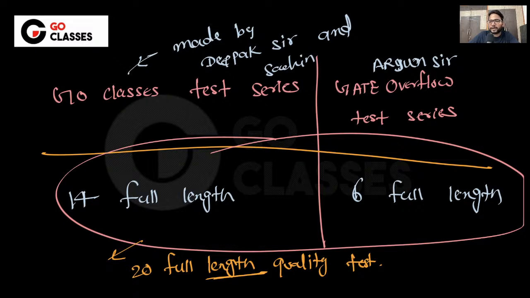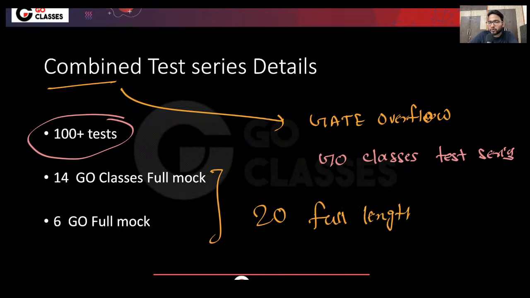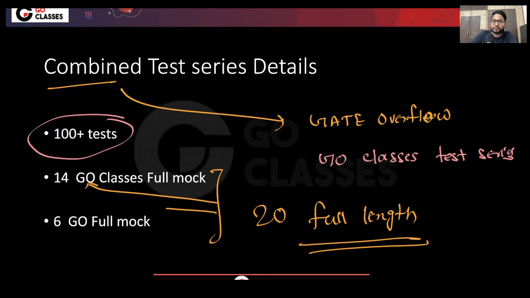Now let me know if you have any doubt with respect to the features of the test series, and if you don't, then I can go to the pricing of the test series. So there will be 100 tests, and there will be a total of 20 full length tests. Out of 20, 14 will be from Go Classes and 6 will be from GATEOverflow. And topic wise and mixed subject wise, there are 100 tests.